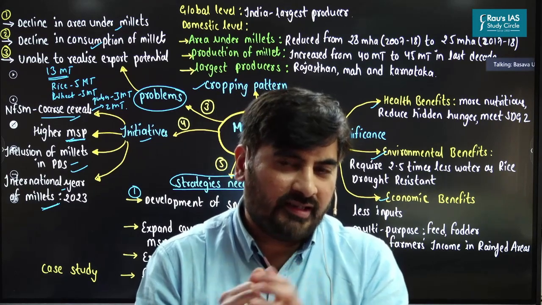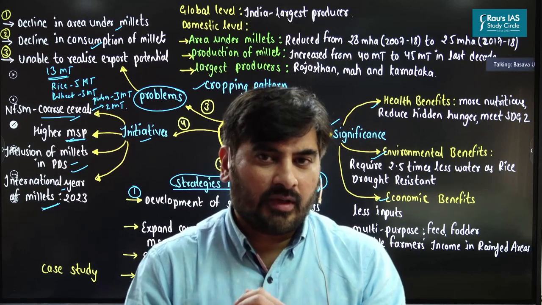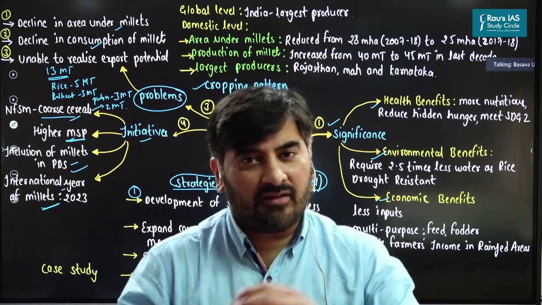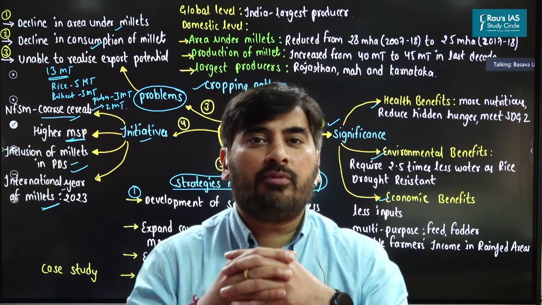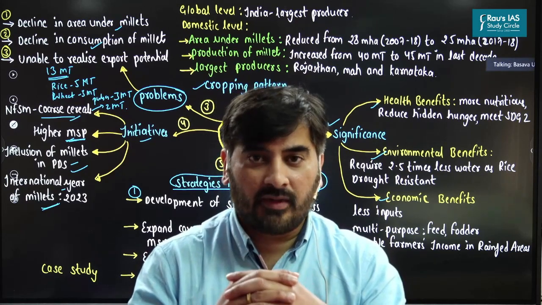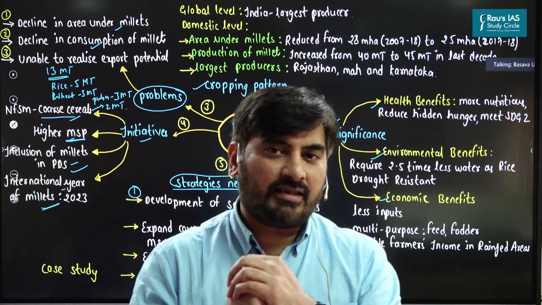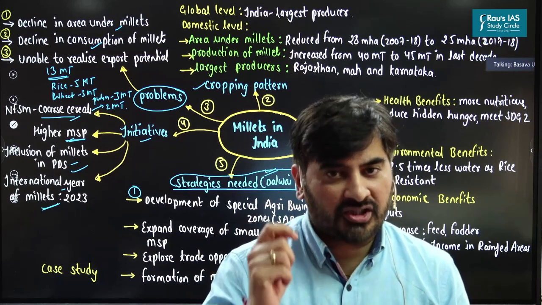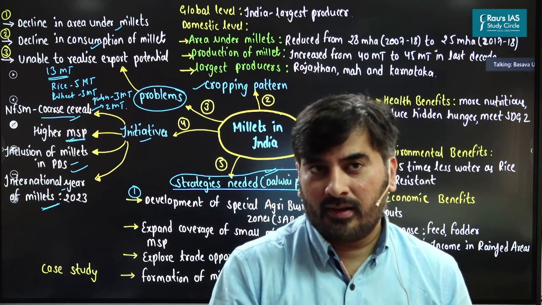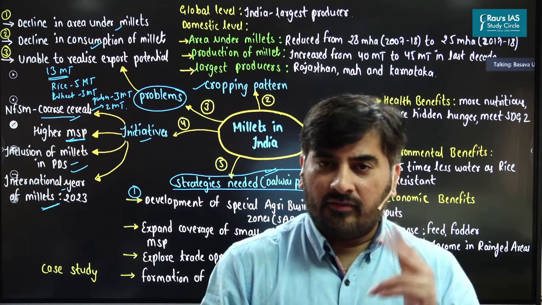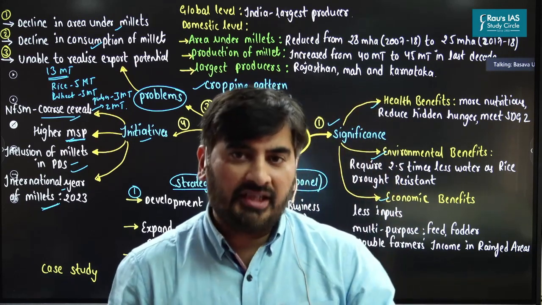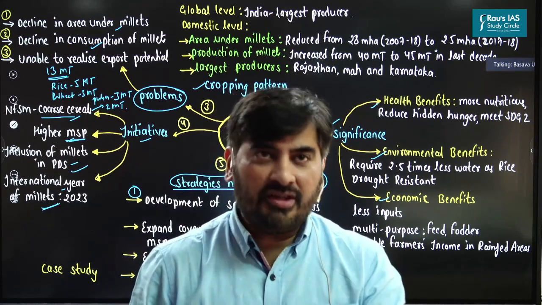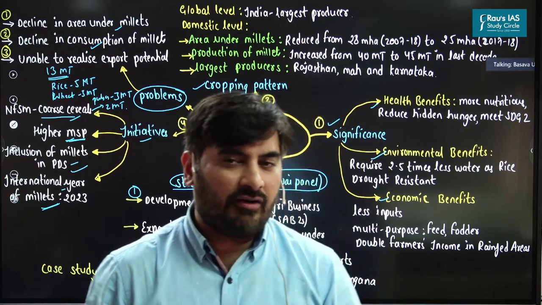And what should we do in these zones? In these zones, the small and marginal farmers who are growing millets should be organized into farmer producer organizations, FPOs. So by organizing the small and marginal farmers into FPOs, we would be able to enhance the overall production of the millets in India. Apart from that, we must also undertake value addition and labeling of millet-based products. Value addition and labeling of millets.